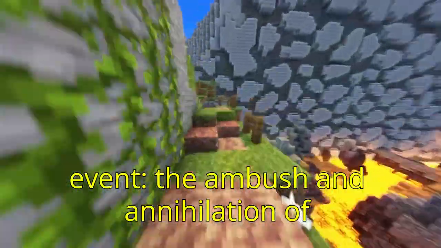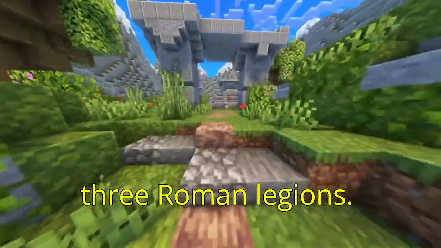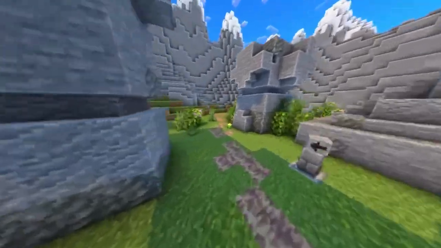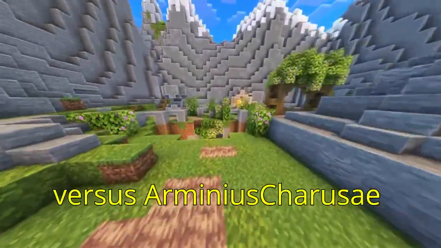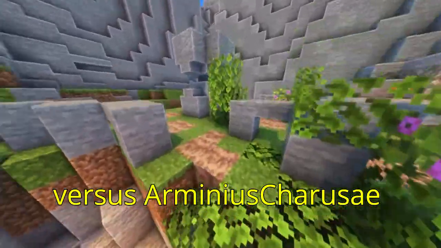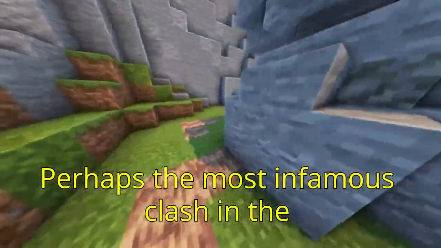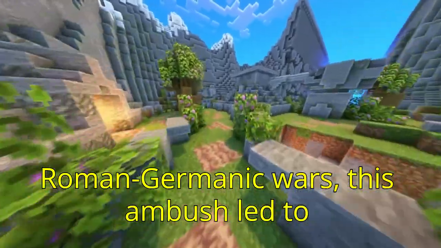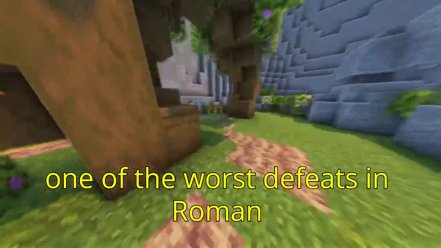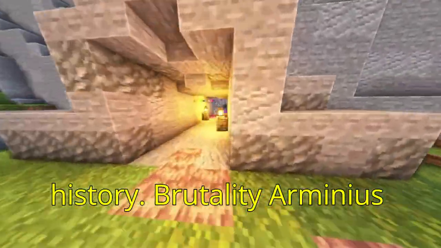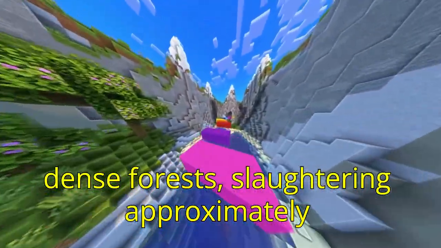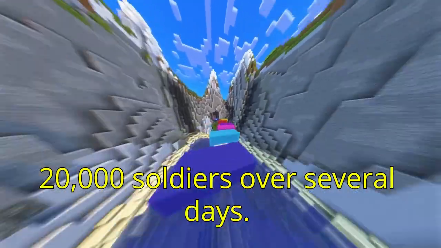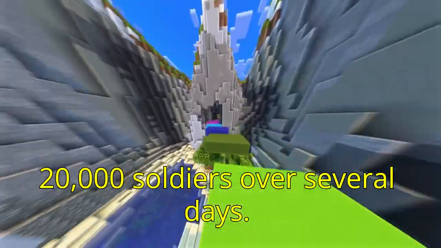Key event: the ambush and annihilation of 3 Roman legions. Key figures: Publius Quinctilius Varus, Rome, versus Arminius, Charusai. Perhaps the most infamous clash in the Roman-Germanic Wars, this ambush led to one of the worst defeats in Roman history. Brutality: Arminius' forces ambushed the Roman legions in dense forests, slaughtering approximately 20,000 soldiers over several days.